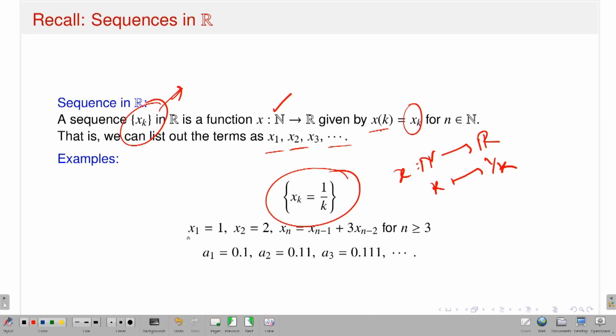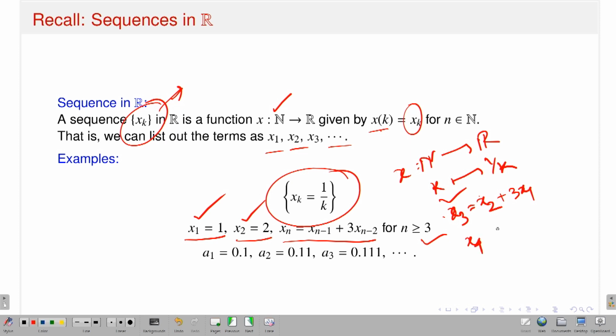Another sequence: the first point x1 is equal to 1, the second point x2 is equal to 2, and the recurrence relation is xn equal to xn minus 1 plus 3 xn minus 2 for n greater than or equal to 3. So what is x3? x3 is nothing but x2 plus 3 x1. Now I have the value of x1 and of x2, so you can get the value of x3. Similarly, once I have the values of x2 and x3, you have the value of x4.